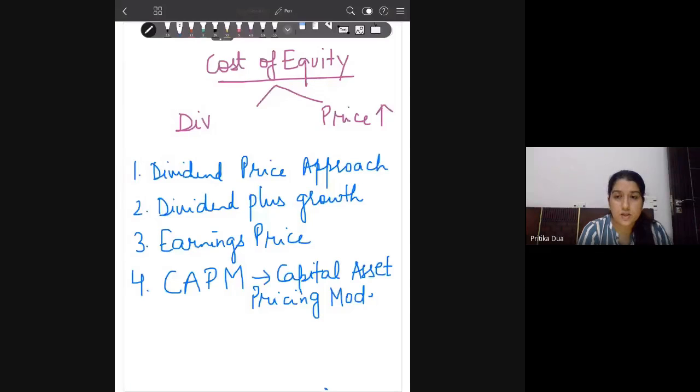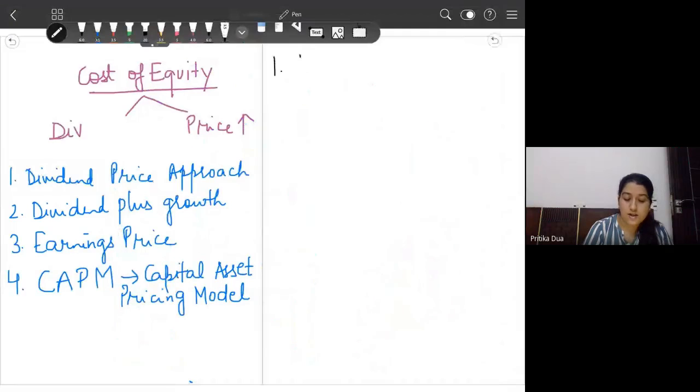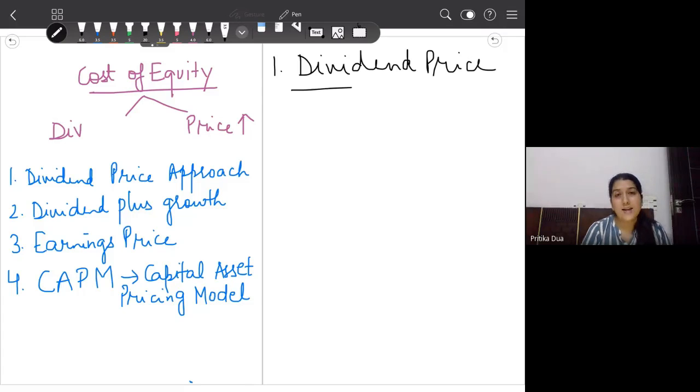Let us start with the first approach, the dividend price approach. Under it, we calculate the cost of equity using the expected dividend and the market price of the share. There again we can have two cases.